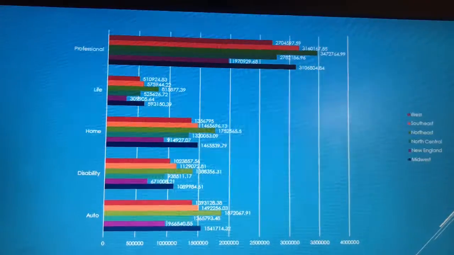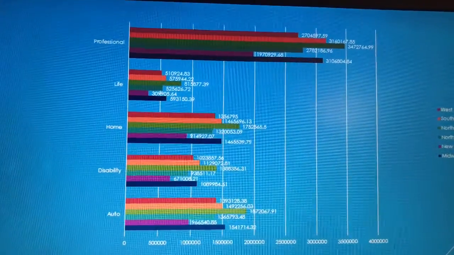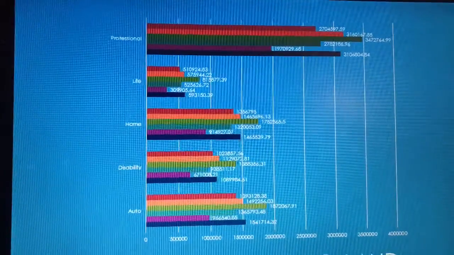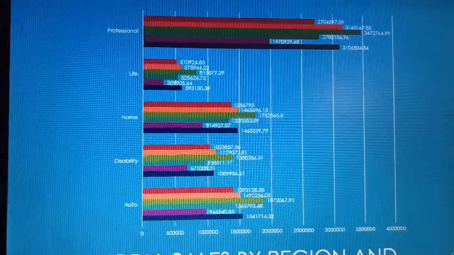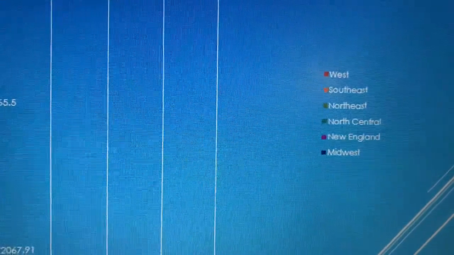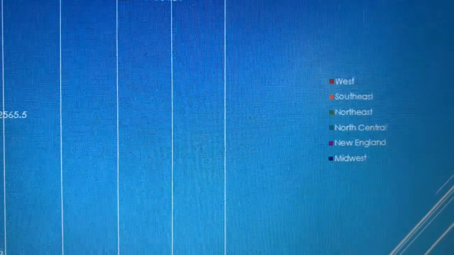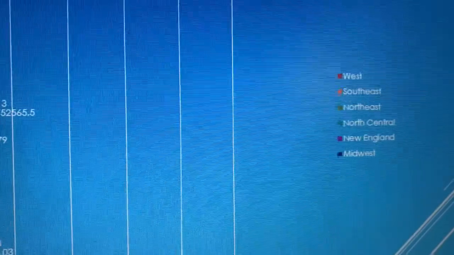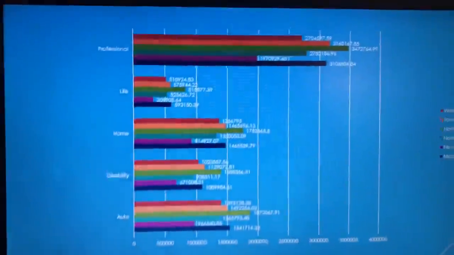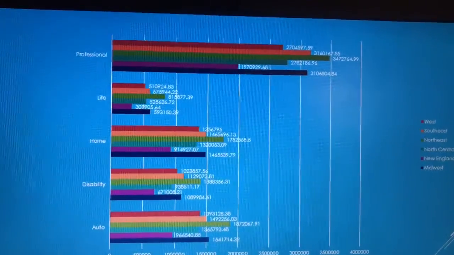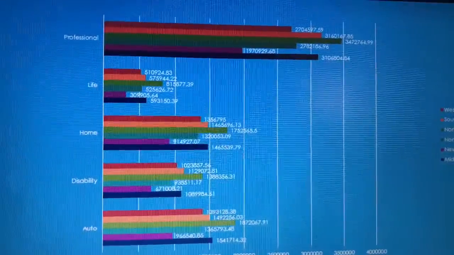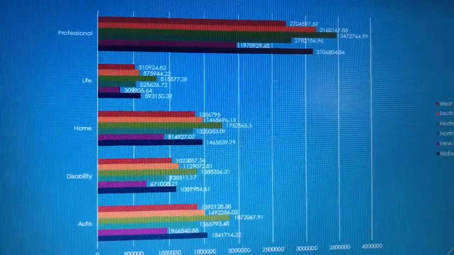You can see on the left it has the different types of insurance, the professional, life, home, disability, and auto. And you have the color coordination, which goes to the different regions: west, southeast, northeast, north central, New England, and Midwest. And it shows each total amount of insurance sales for each type of insurance in each region.